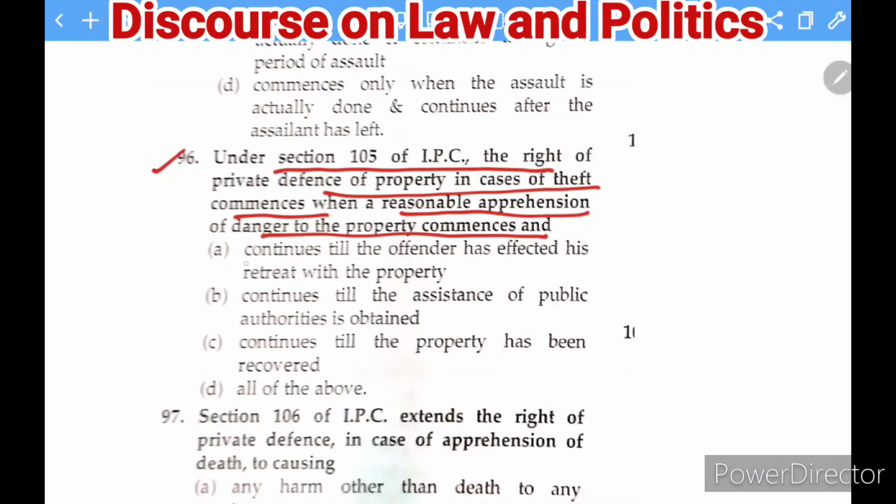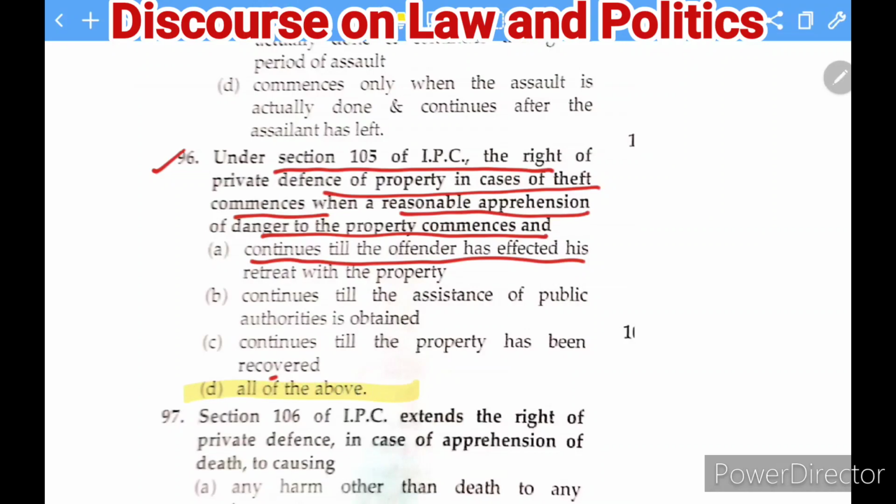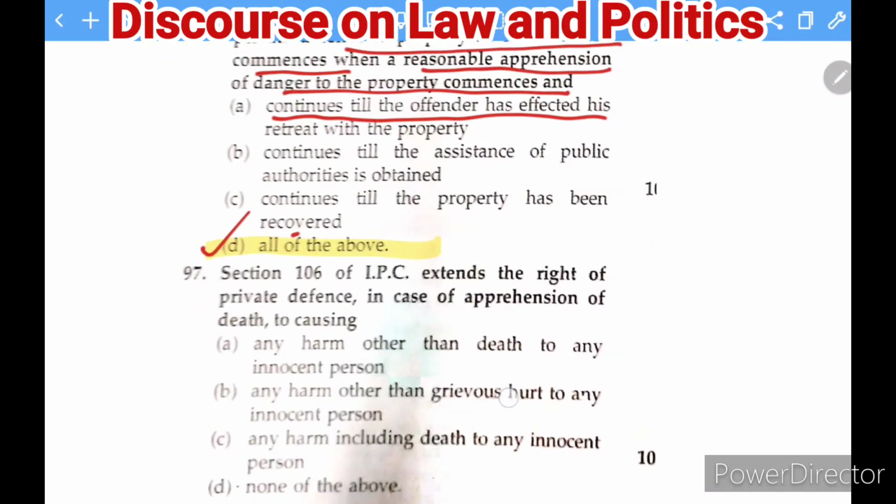The options are: A, till the offender has effected his retreat with the property; B, till the assistance of the public authorities is obtained; C, till the property has been recovered; and D, all of the above. So under Section 105 of the IPC, in these cases the right will continue. So this is the right answer.